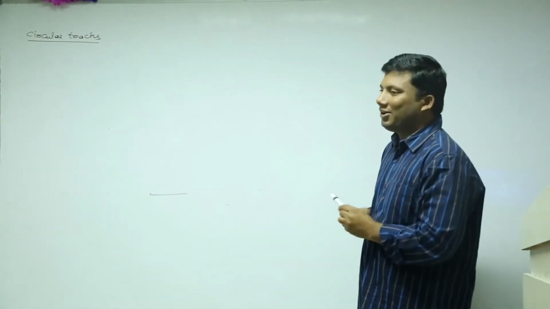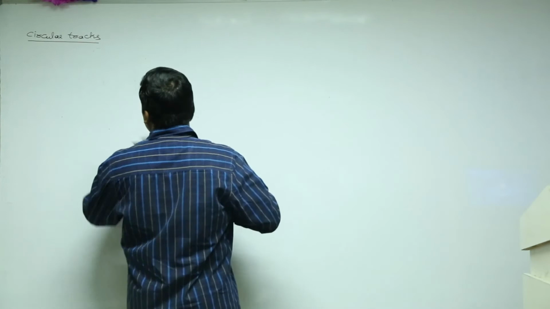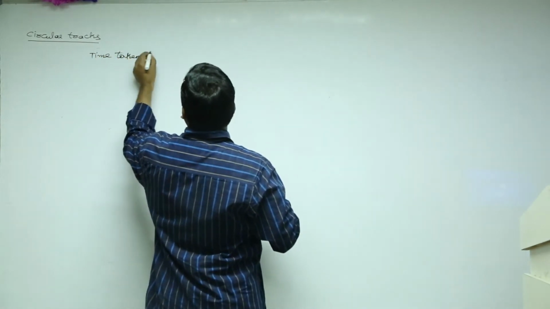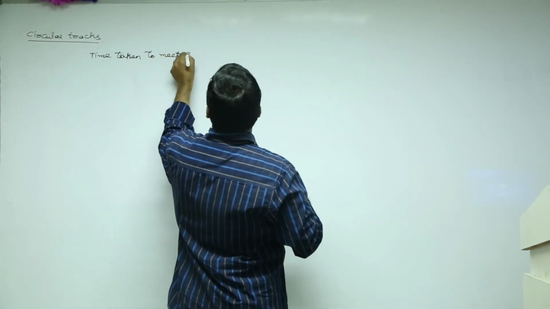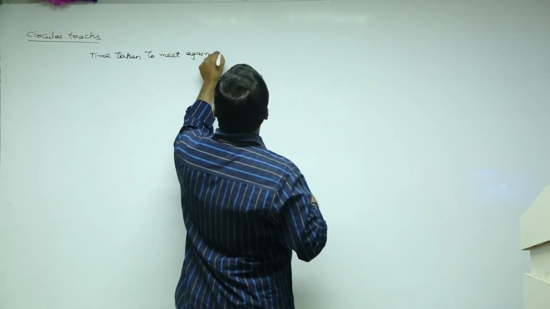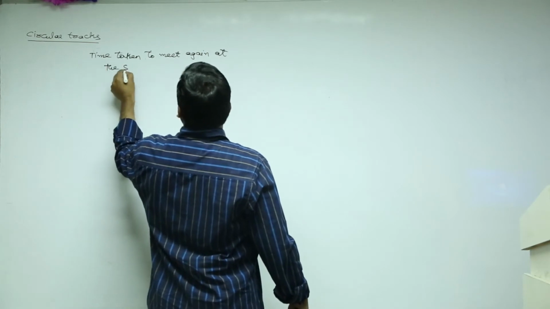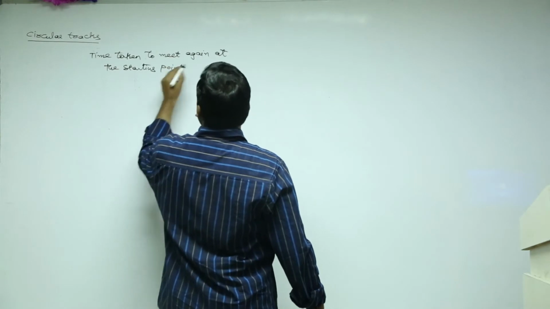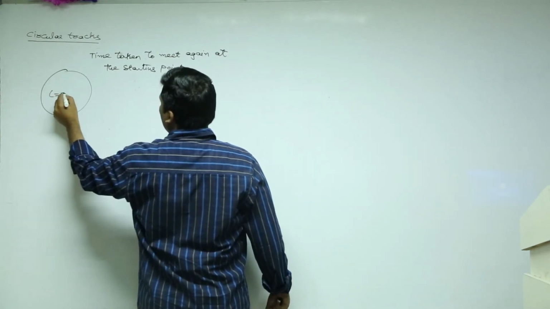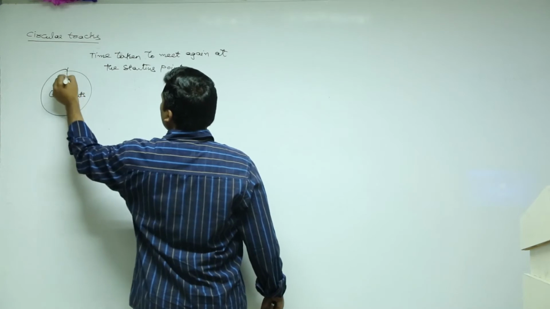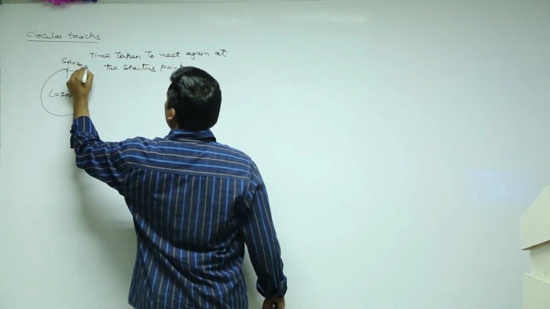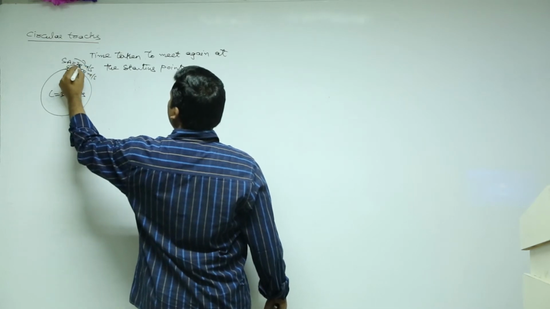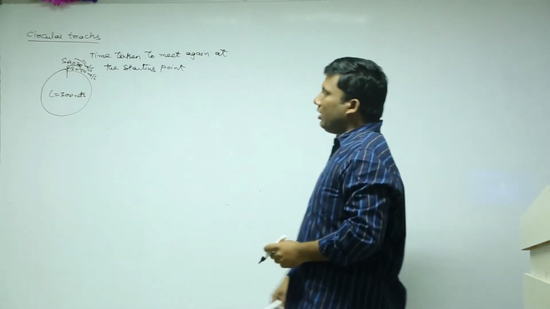Next, time taken to meet again at the starting point. The track is like this. Length is 300 meters. The speed of A is 20 meters per second, and the speed of B is 50 meters per second.